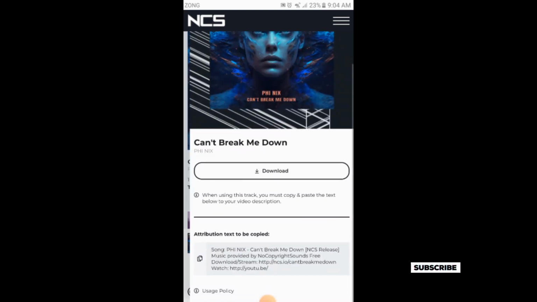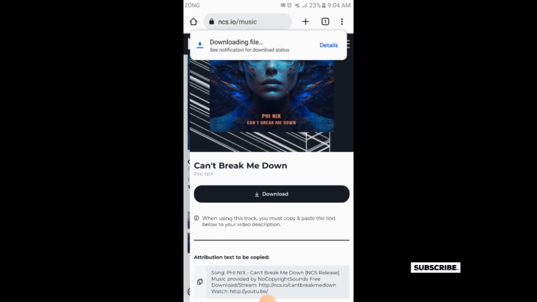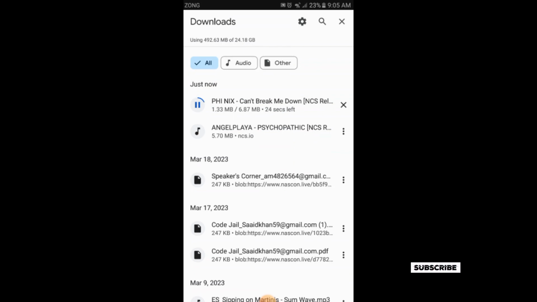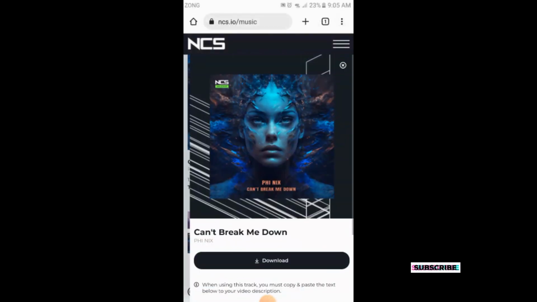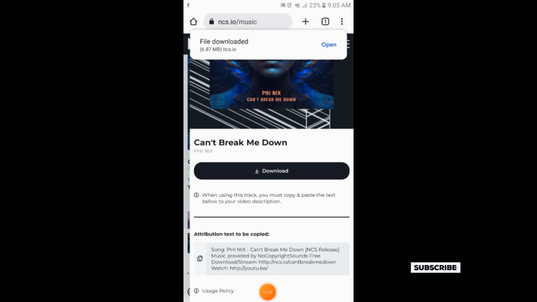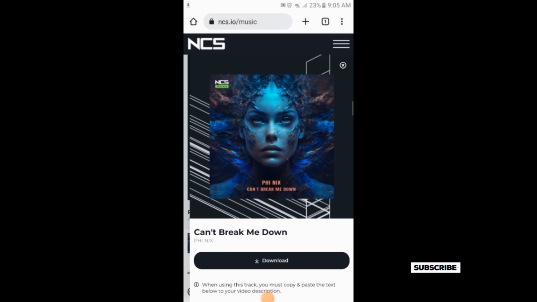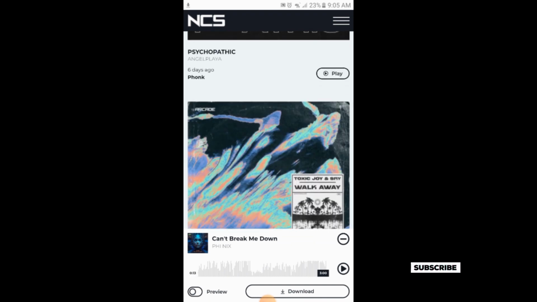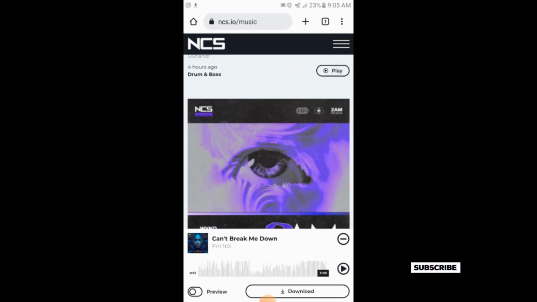Then you will click on download. So the file is downloading. This is the simple process of downloading any non-copyright sound from your Google Chrome.